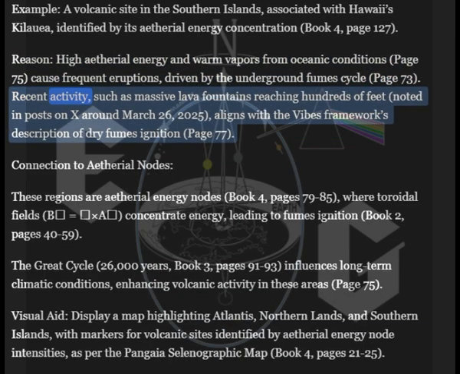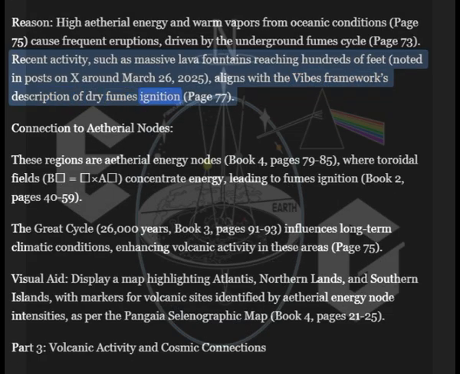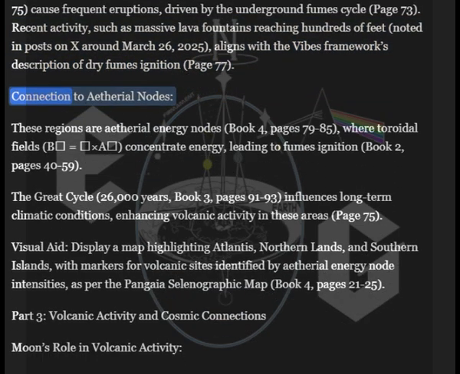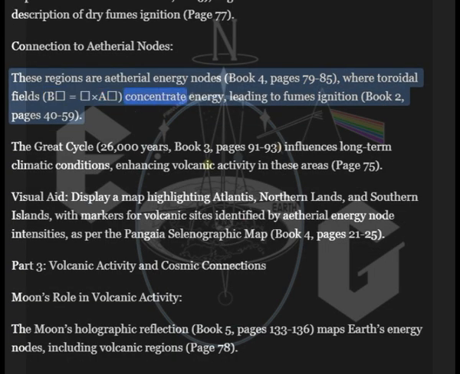Page 73. Recent activity, such as massive lava fountains reaching hundreds of feet noted in posts on X around March 26, 2025, aligns with the Vibes framework's description of dry fumes ignition. Page 77. Connection to ethereal nodes. These regions are ethereal energy nodes. Book 4, pages 79 to 85, where toroidal fields, B equal to A, concentrate energy, leading to fumes ignition.